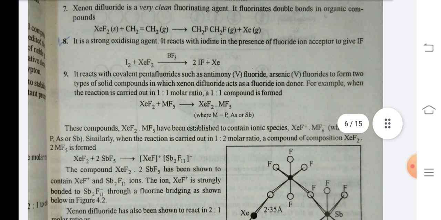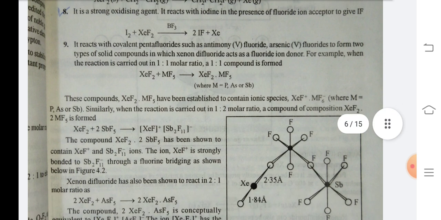Number 9. It reacts with covalent pentafluorides such as antimony fluoride and arsenic fluoride to form two types of solid compounds in which xenon difluoride acts as a fluoride ion donor. For example, when the reaction is carried out in a 1:1 molar ratio, a 1:1 compound is formed. XeF2 plus MF5 gives XeF2·MF5, where M is P, As or Sb.